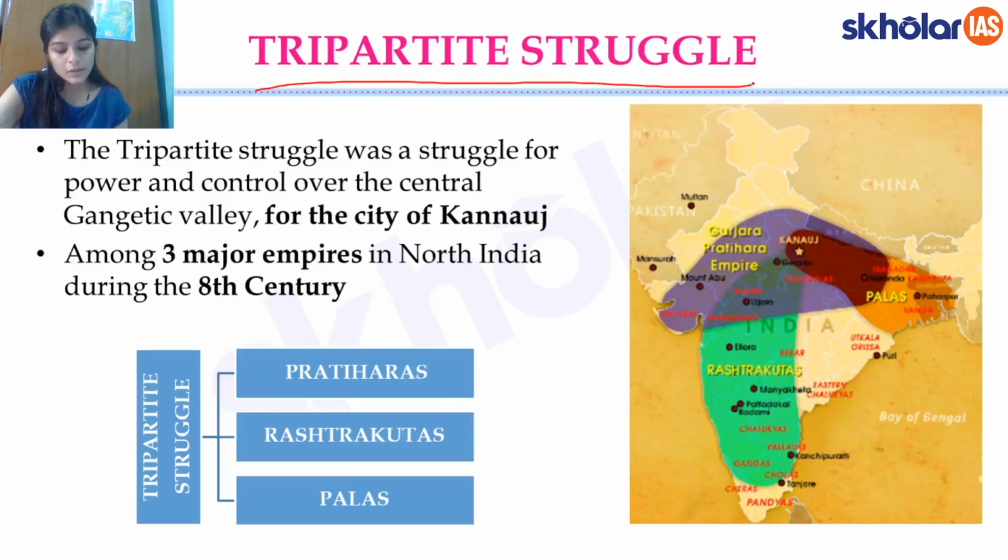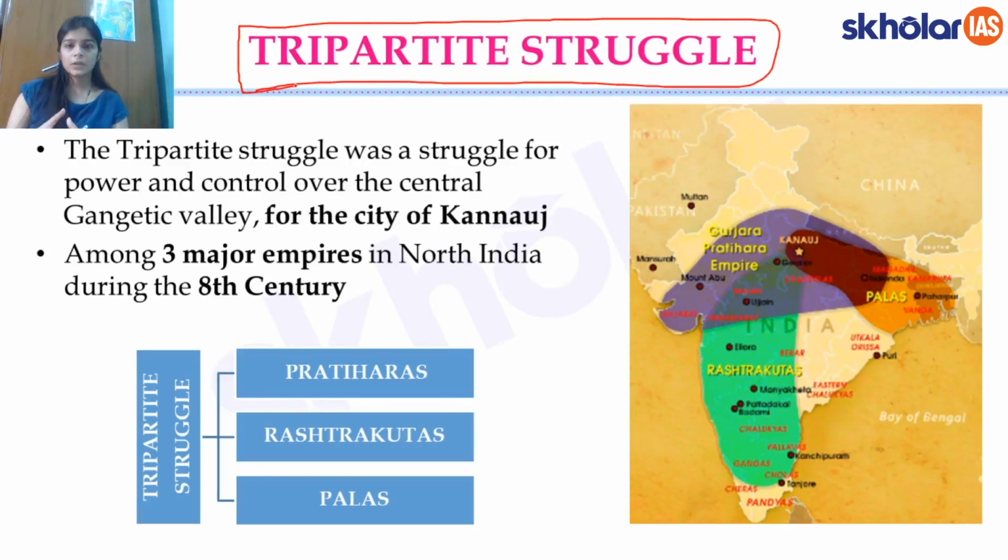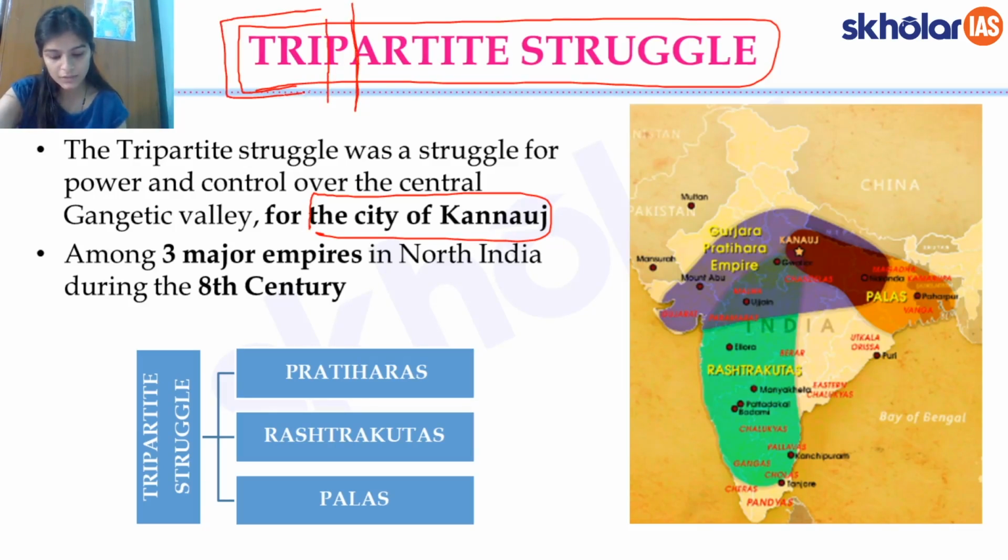Tripartite struggle is the term often used by historians to refer to this famous struggle which was going on between the 3 empires or the 3 major kingdoms for the city of Kannauj. Now, the term tripartite itself means 3 parties.